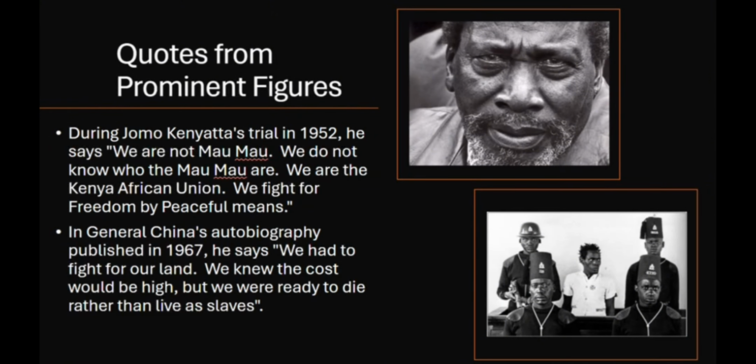Quotes from prominent figures. During Jomo Kenyatta's trial in 1952, he said, "We are not Mau Mau. We do not know who the Mau Mau are. We are the Kenya African Union. We fight for freedom by peaceful means." He said this because he was accused of being associated with the Mau Mau. In General China's autobiography published in 1967, he says, "We had to fight for our land. We knew the cost would be high, but we were ready to die rather than live as slaves." This shows his determination to free his country.